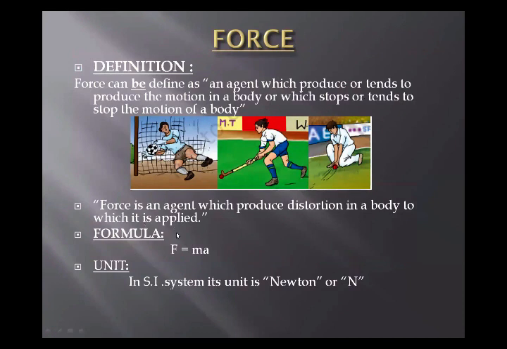And the formula of force is F = ma, where F stands for force, m stands for mass, and a stands for acceleration. Now the unit of the force in the SI system is Newton, and we abbreviate it by the capital letter N. The derivation of the formula and unit will be discussed later in this class. So student, take a screenshot of this slide. It will help you to complete your home task.